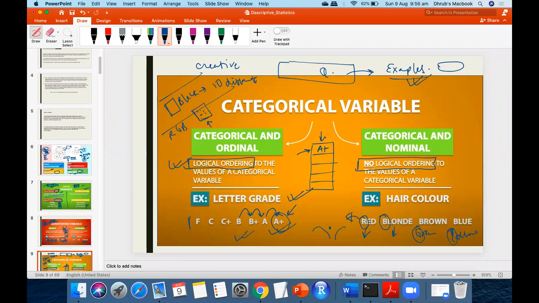Okay, so for example, to define it, if there is no order here, that means red has the same weightage as this, as this, as this. Yes or no? Yes. But here we know that A plus contains more weightage than A, than B plus. Similarly, you understand the difference? Okay. So the importance increases if we have order in place.